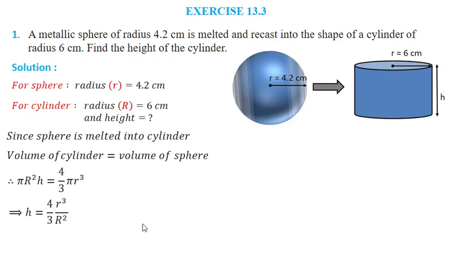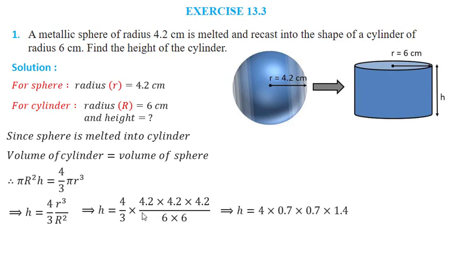Now let us put the values of small r and capital R. We get h is equals to 4 upon 3 into small r is 4.2, so it is 4.2 into 4.2 into 4.2 divided by 6 into 6. So after calculation we will get h is equals to 4 into 0.7 into 0.7 into 1.4.